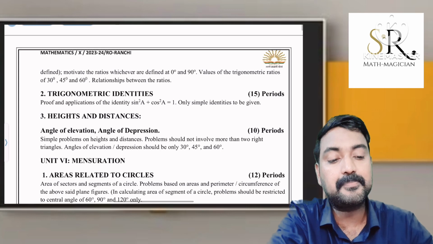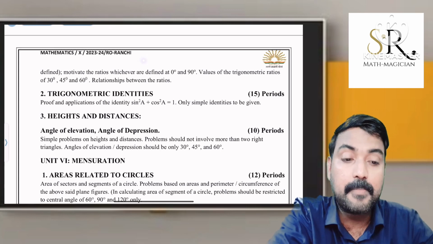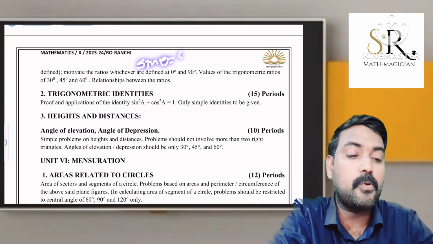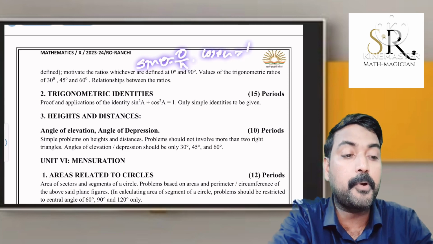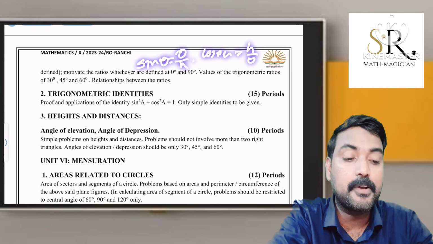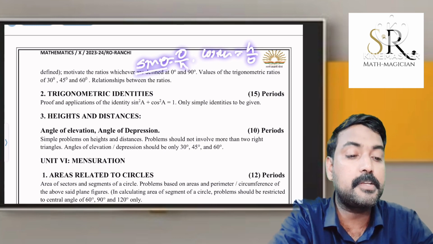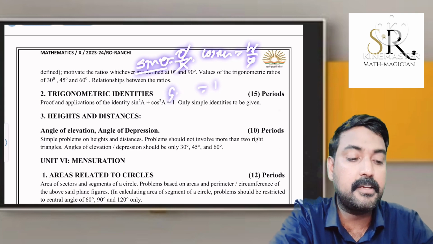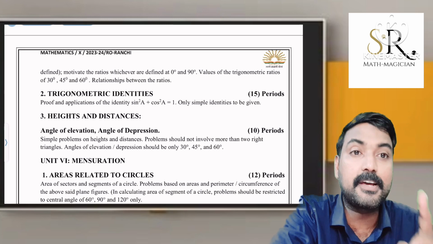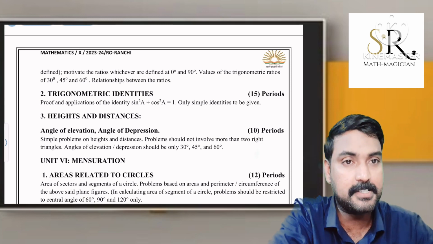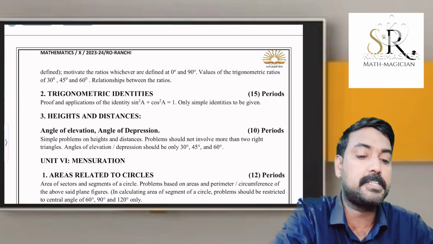Then we studied the reciprocal relation. Sin theta means opposite by hypotenuse. Cosec theta means hypotenuse by opposite. It's a reciprocal. So when we multiply sin into cosec, the opposite and hypotenuse cancel, it will be equal to 1. That means sin theta is equal to 1 by cosec theta and cosec theta is equal to 1 by sin theta. Similarly, cos and sec, the same relation is there. Tan and cot, the same relation is there.